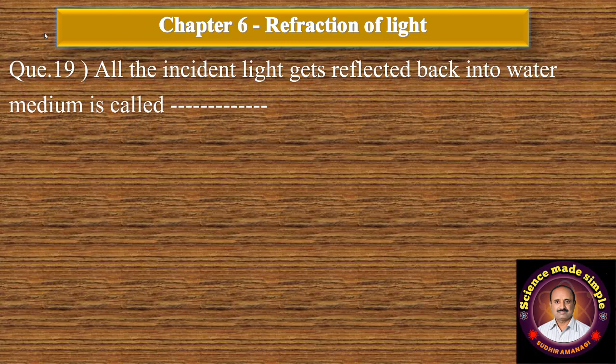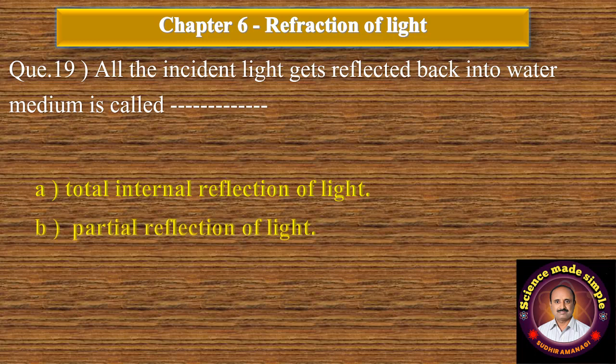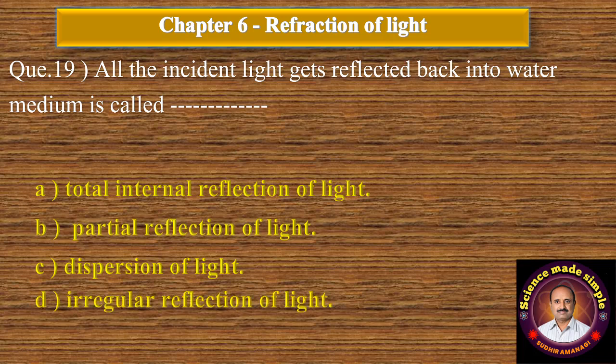Question number 19. All the incident light gets reflected back into the water medium is called dash dash. A, total internal reflection of light. B, partial reflection of light. C, dispersion of light. And D, irregular reflection of light. Correct answer is option A, total internal reflection of light.